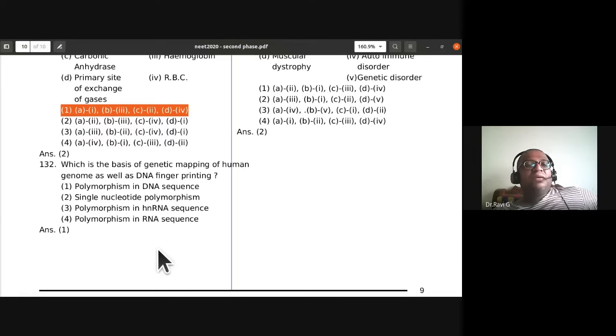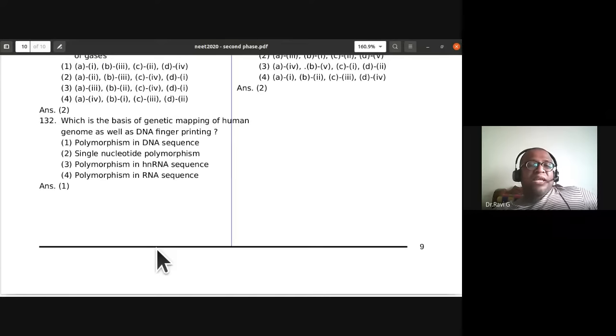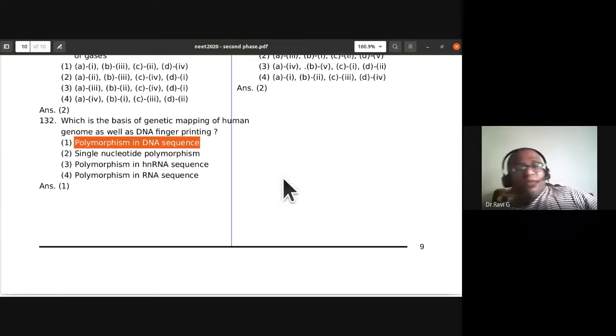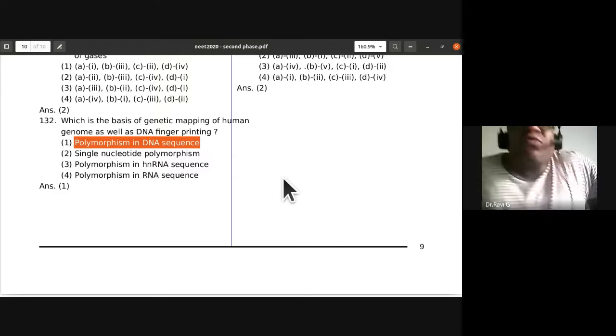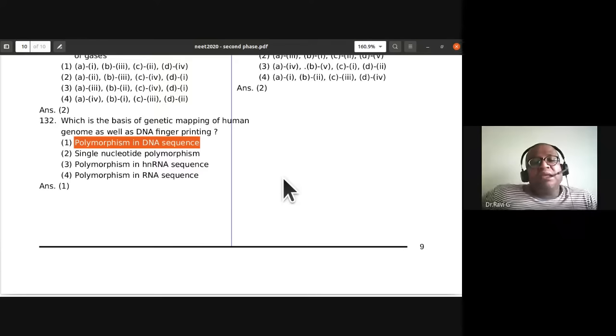Okay. So what is the basis of genetic mapping of the human genome as well as DNA fingerprinting? The polymorphism in the DNA sequence.